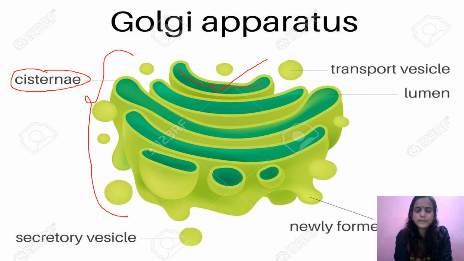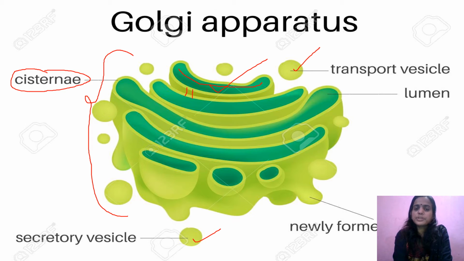Also, these cisternae are connected to each other, so that the protein that is entering or exiting can pass through. There are connections between the cisternae, which are not shown in this diagram. Next we have vesicles and vacuoles. They are both spherical. So these are the three different elements of the Golgi complex.